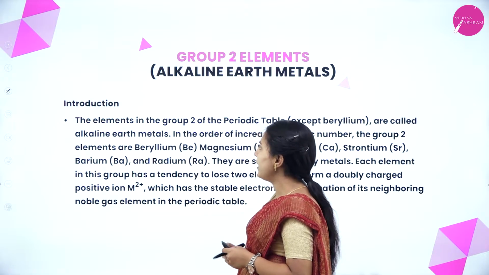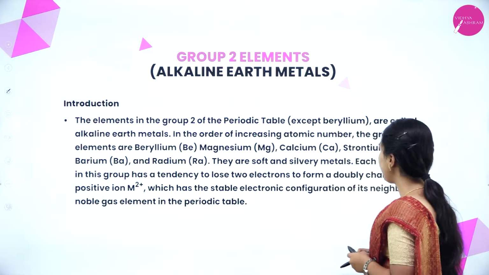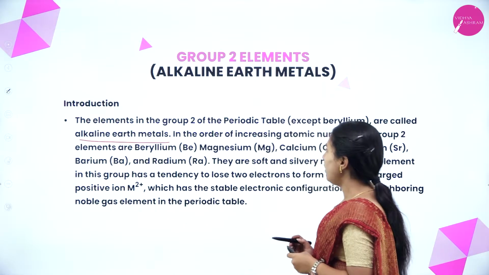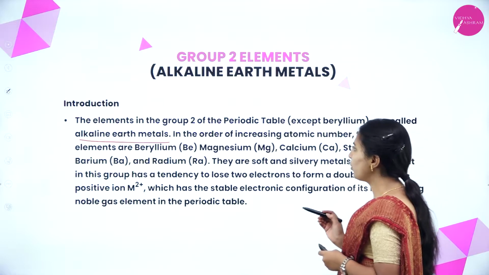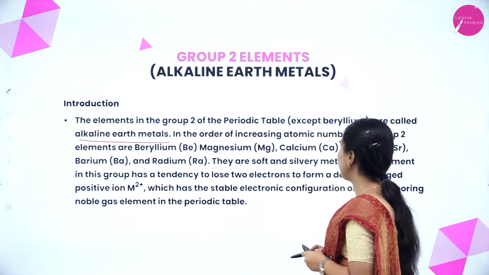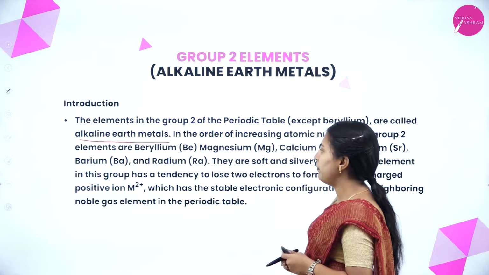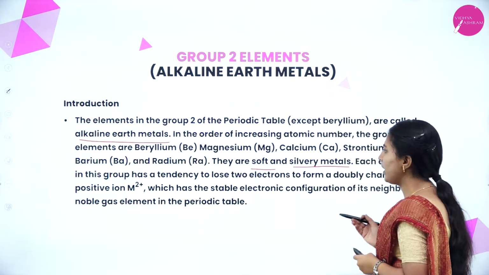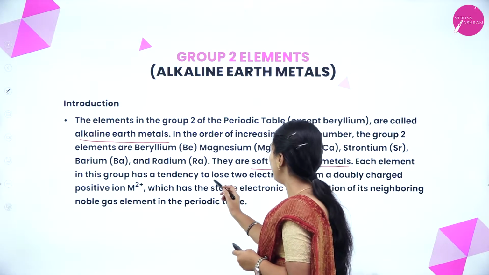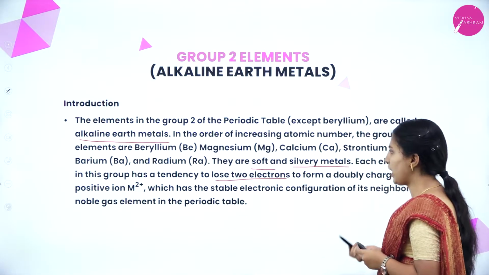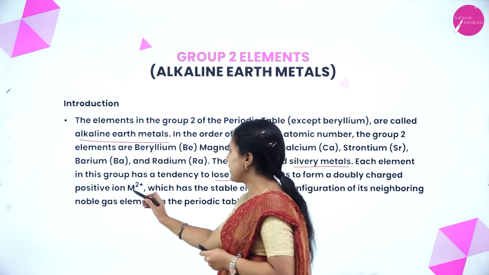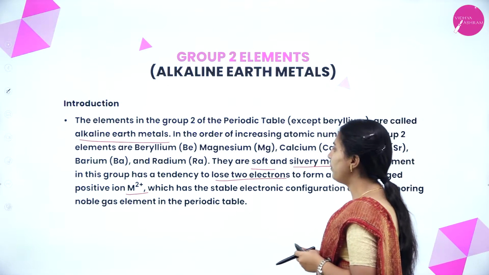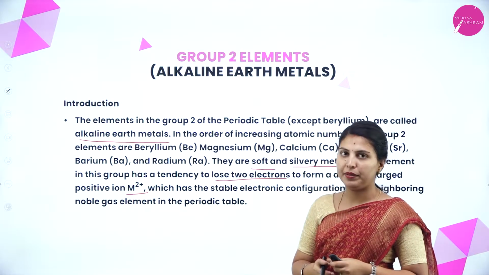Group 2 elements. Introduction. The elements in the group 2 of the periodic table except beryllium are called alkaline earth metals. In the order of increasing atomic number, the group 2 elements are beryllium, magnesium, calcium, strontium, barium and radium. They are soft and silvery metals. Each element in this group has a tendency to lose 2 electrons to form a doubly charged positive ion, that is M2+, which has the stable electronic configuration of its neighboring noble gas element in the periodic table.